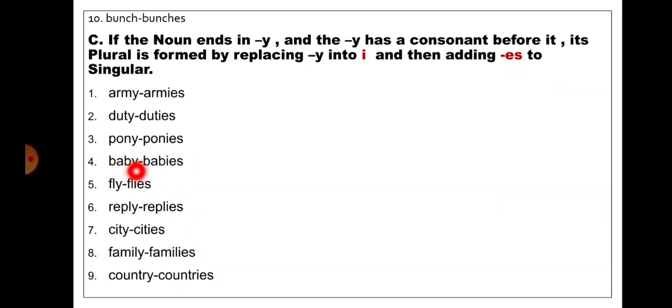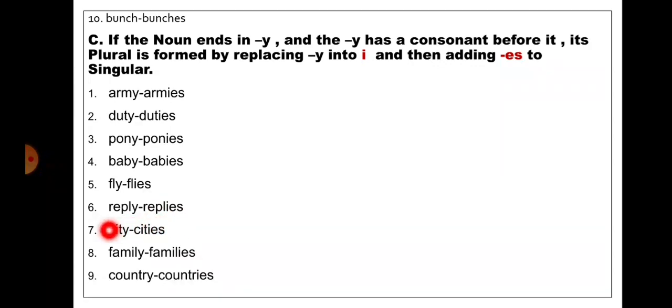Baby, the word is ending with y and before that it has a consonant b. So here y will be replaced by i and then we will add es in order to make it plural. Babies. Fly, the word is ending with y and before that it has a consonant l. So here y will be replaced by i and then we will add es to make it plural. Flies. Reply, the word is ending with y and before that it has a consonant l. So here y will be replaced by i and then we will add es in order to make it plural.